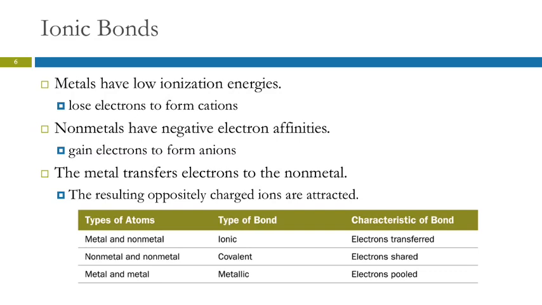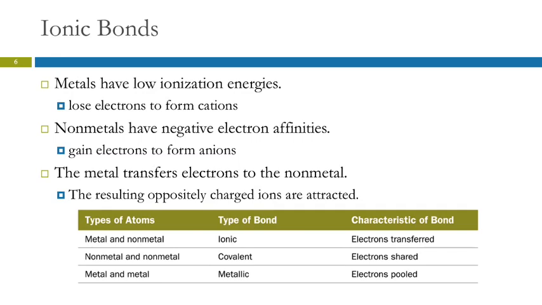So they form anions. So we've got anions and cations, positive and negative charged particles, and they will attract each other and form an ionic bond. So between metals and nonmetals, we get ionic bonds, and the characteristic of this is that electrons are transferred from the metal to the nonmetal.